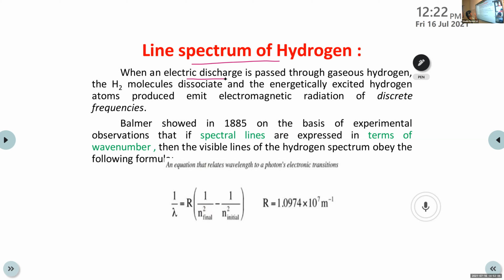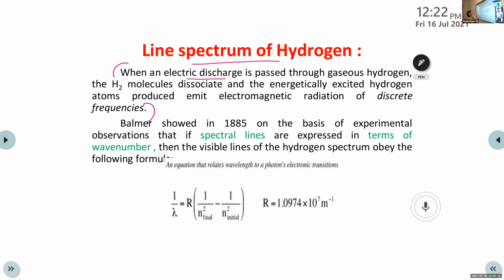What do you mean by discrete frequencies? It's in small amounts, not continuous. Yeah, as small packets or small bundles of frequencies. So that leads to the line spectrum of hydrogen.